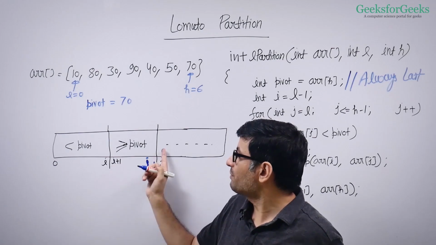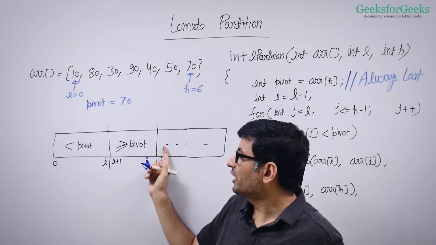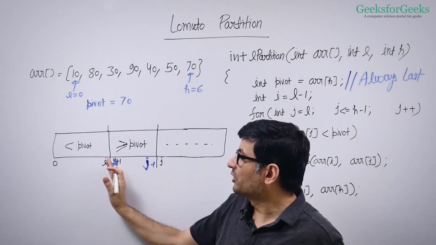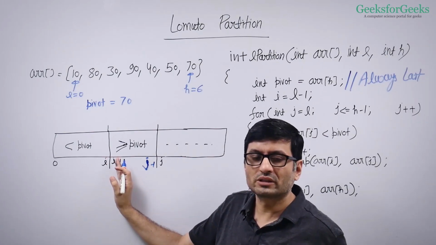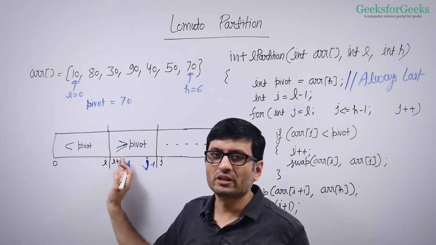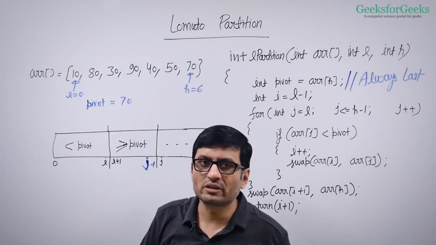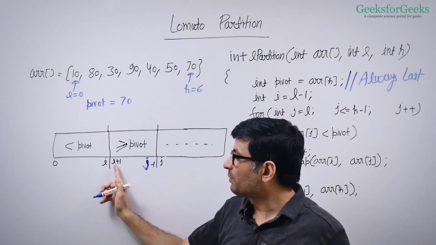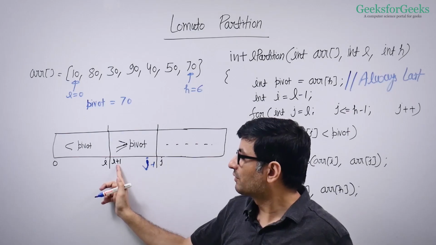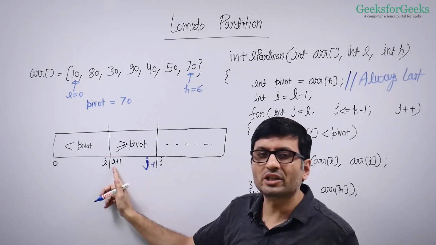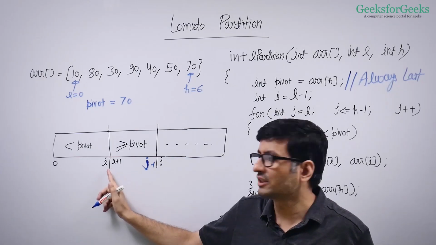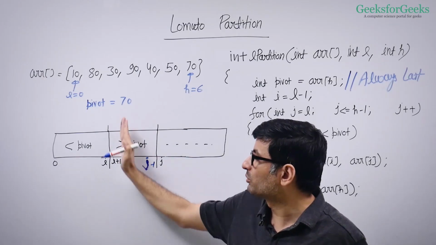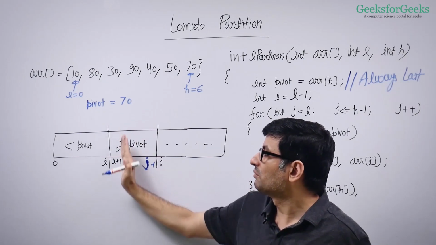Simply, you swap this element with the I plus 1th element and you increment the window of smaller elements. Let me repeat what I just said. If you see a smaller element, you swap it with the I plus 1th element and you increment the window size. Now the number of smaller elements becomes more than before.